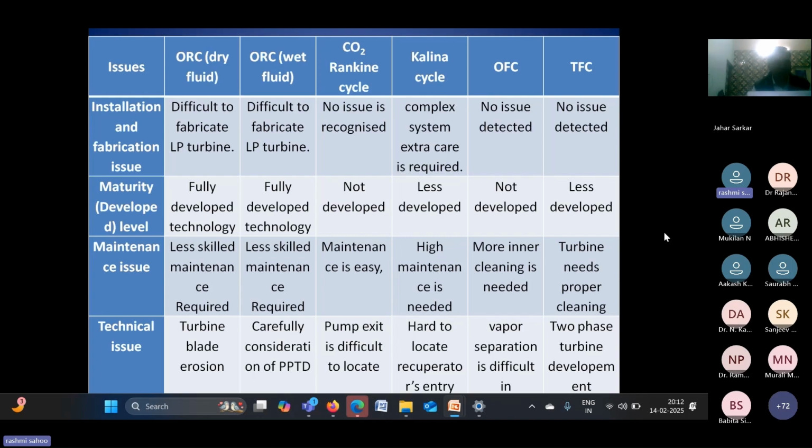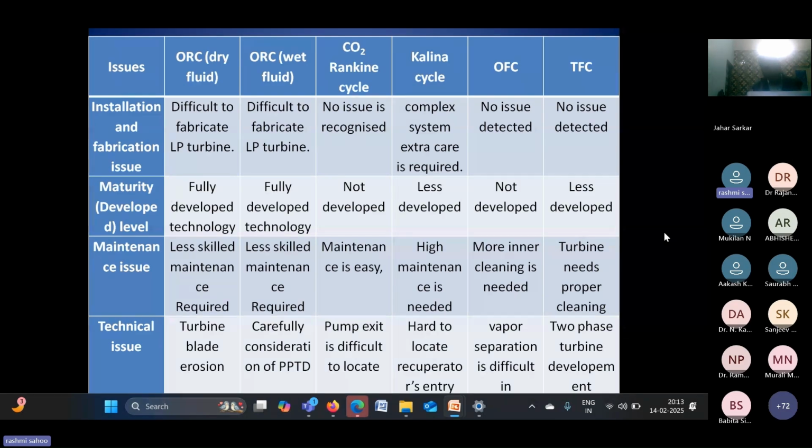There are a lot of advantages and disadvantages for the different cycles. But ORC technology, organic Rankine cycle technology, is comparatively very old and nearly mature technology. Although in India that technology is not mature nowadays, in developed countries it is a mature technology used in many places.